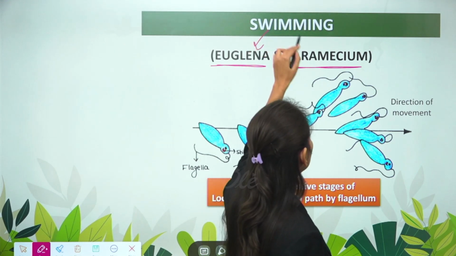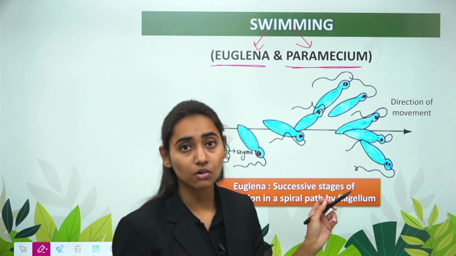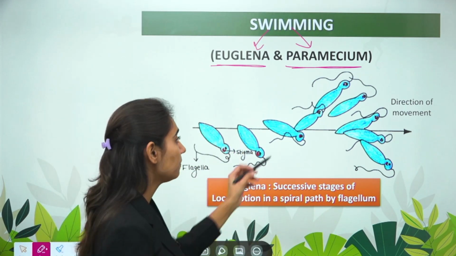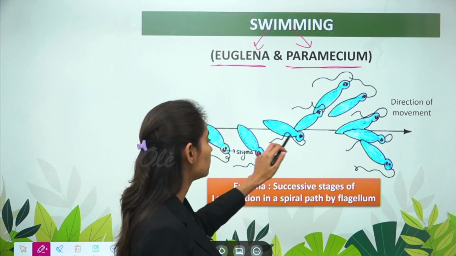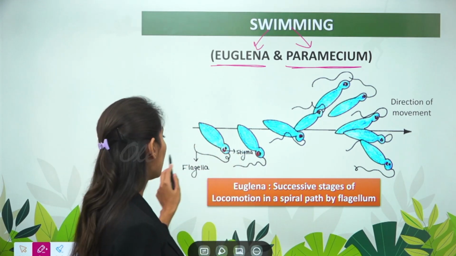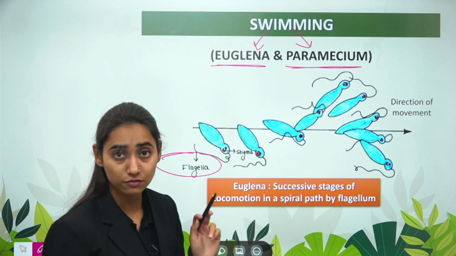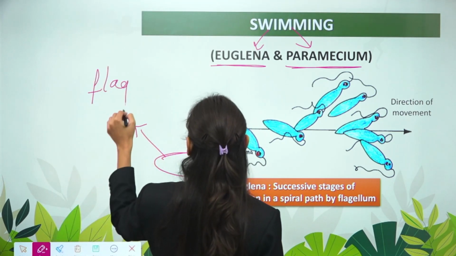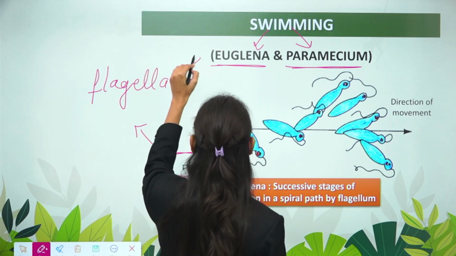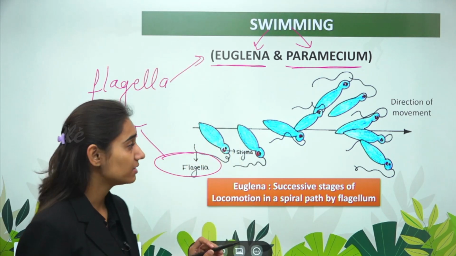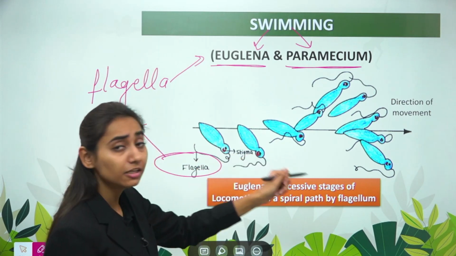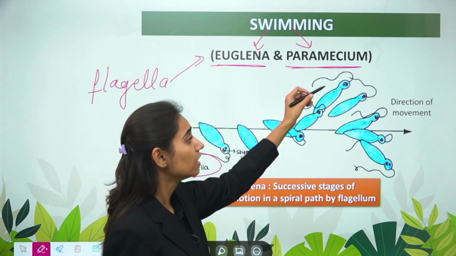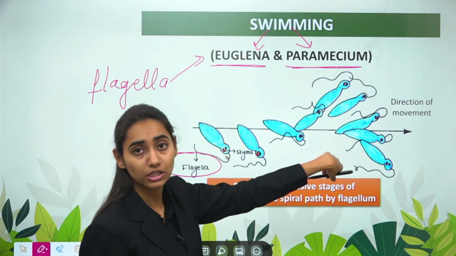So you have to remember the names of these unicellular organisms. Euglena are unicellular organisms which are oval in shape. They have a thread-like extension at the anterior end of their body, and this thread-like extension is known as flagella. Now this flagella is responsible for the movement in euglena. The flagella pulls the euglena in the direction of movement. So wherever the flagella moves, the euglena can move according to the direction.